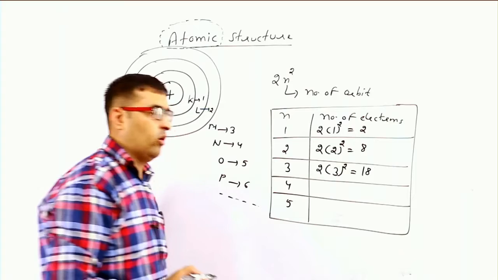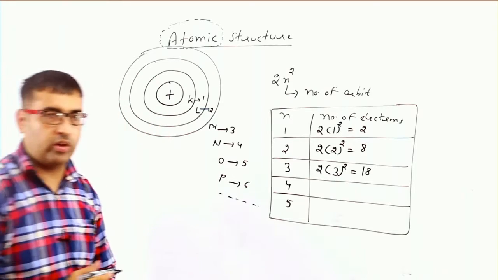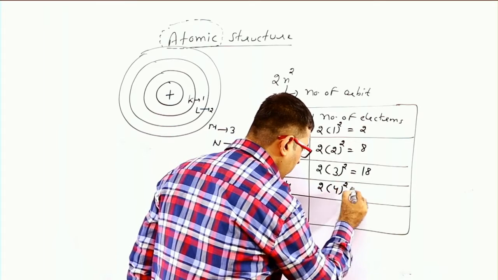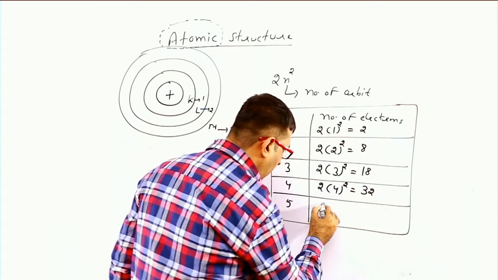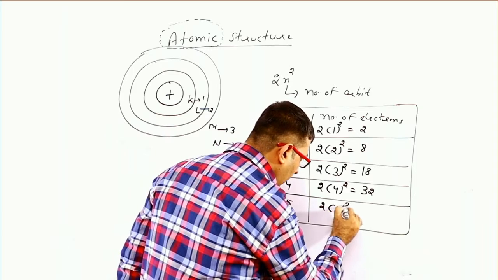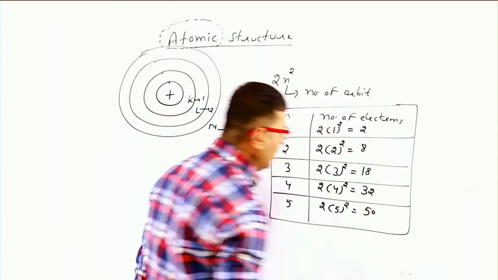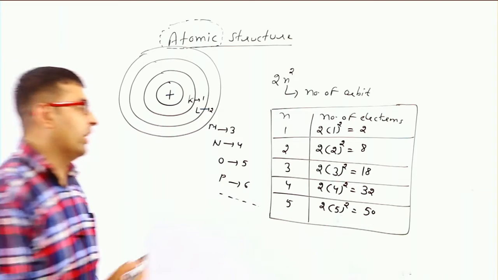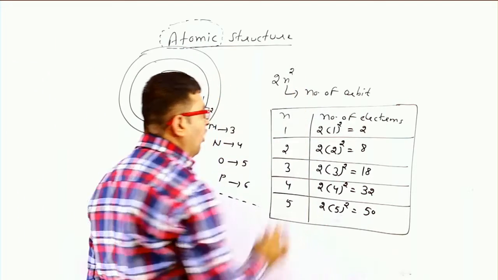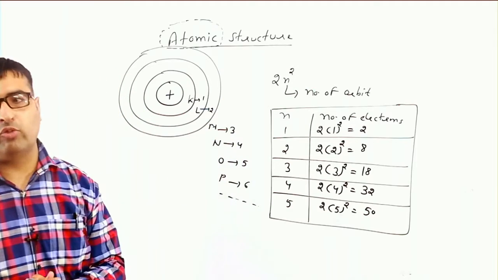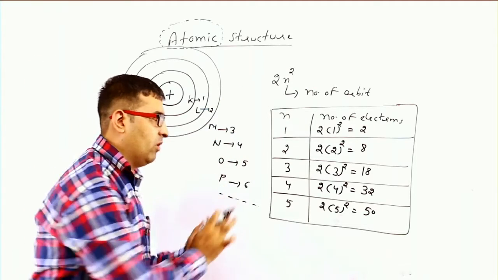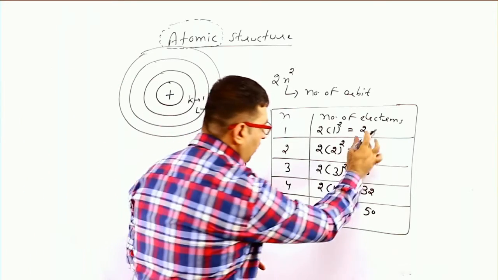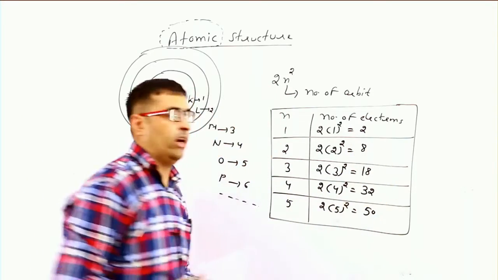In the third orbit a total of 18 electrons revolve around the nucleus. In the fourth orbit 32 electrons, and in the fifth orbit a total of 50 electrons. Now you can find the sixth orbit, seventh orbit by putting the value of n in this formula, 2n square. Here the numbers of electrons in the first, second, third, fourth, fifth orbits are 2, 8, 18, 32, 50 respectively.